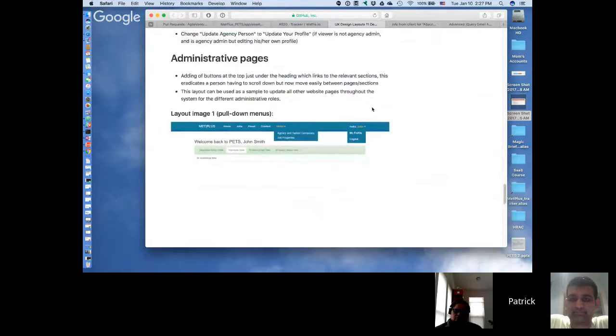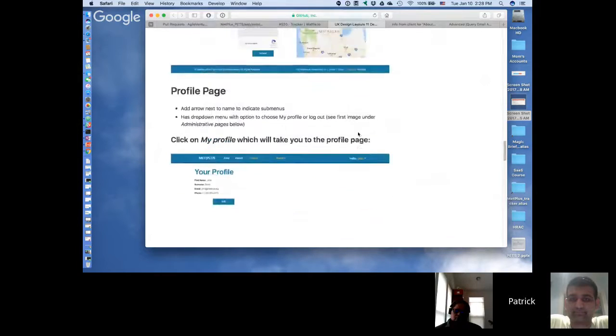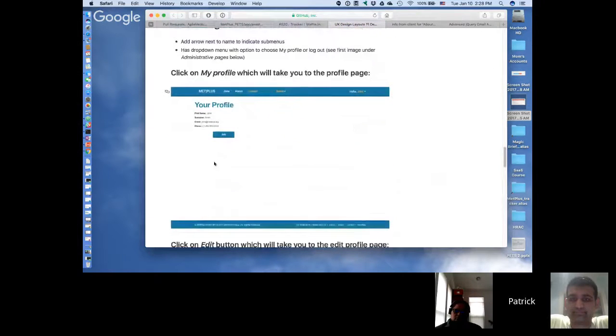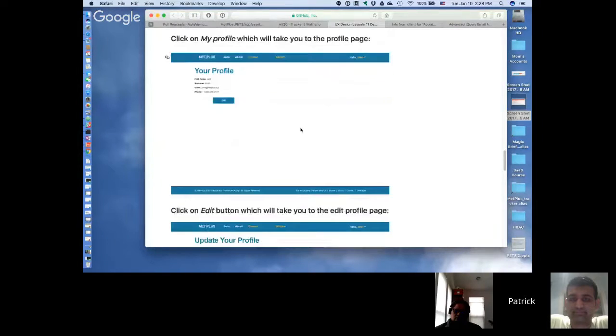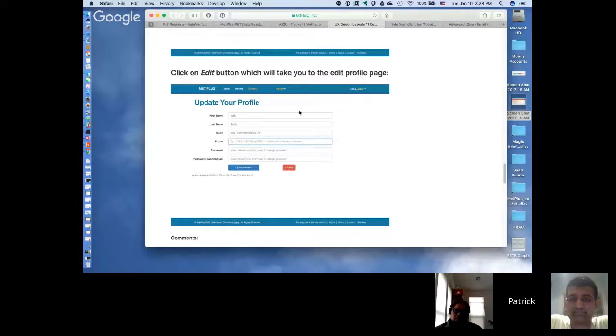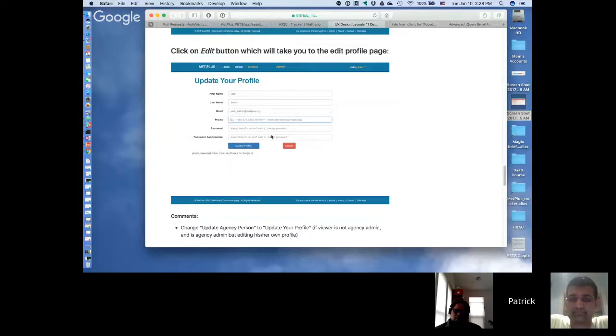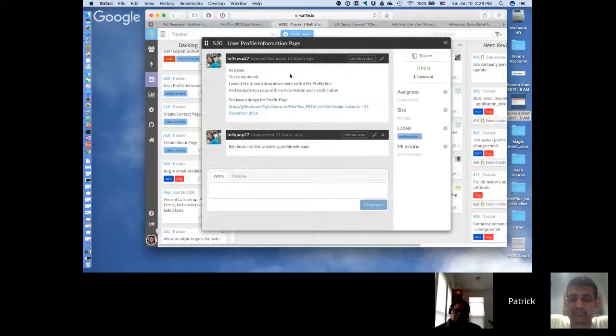So anyway, if you want to get the my profile page, which is not part of this story we're talking about, eventually it'll be click here, select my profile. When you do so, you go to something that looks like this. And then when you edit, you go to something that looks like this, except it also has address fields. This was incomplete at the time that she took the snapshot. So it said street, city, etc., and update profile or cancel. So that's essentially it. That's 520.